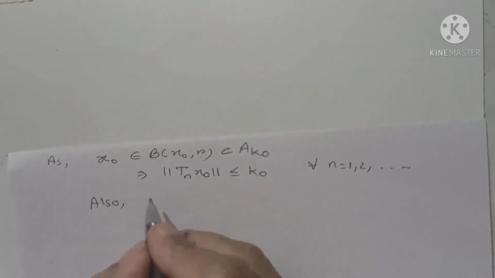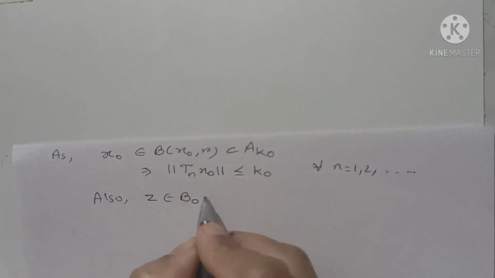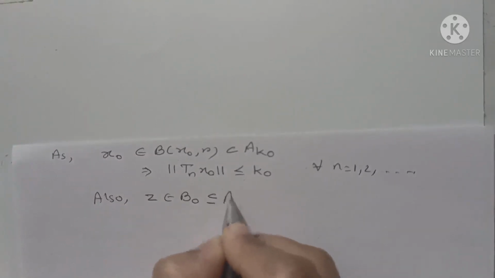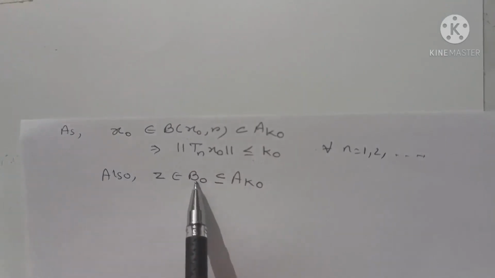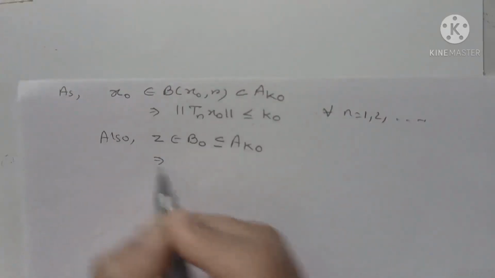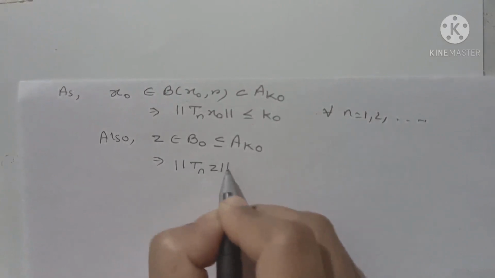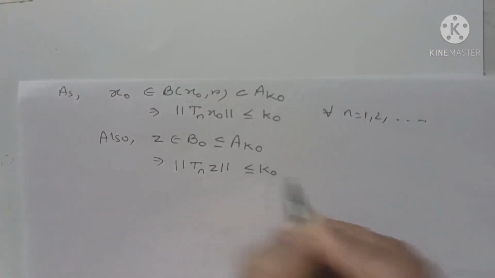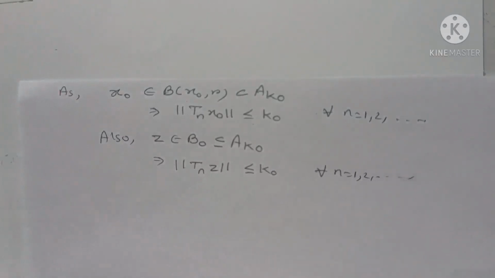Also, as we are getting that z is contained in the ball b0, and b0 is also contained in ak0, we also have z belongs to the ball b0 as we proved that, and b0 is contained in ak0. This implies that norm of Tn z is also less than or equal to k0, again for all n equals to 1, 2 and so on.